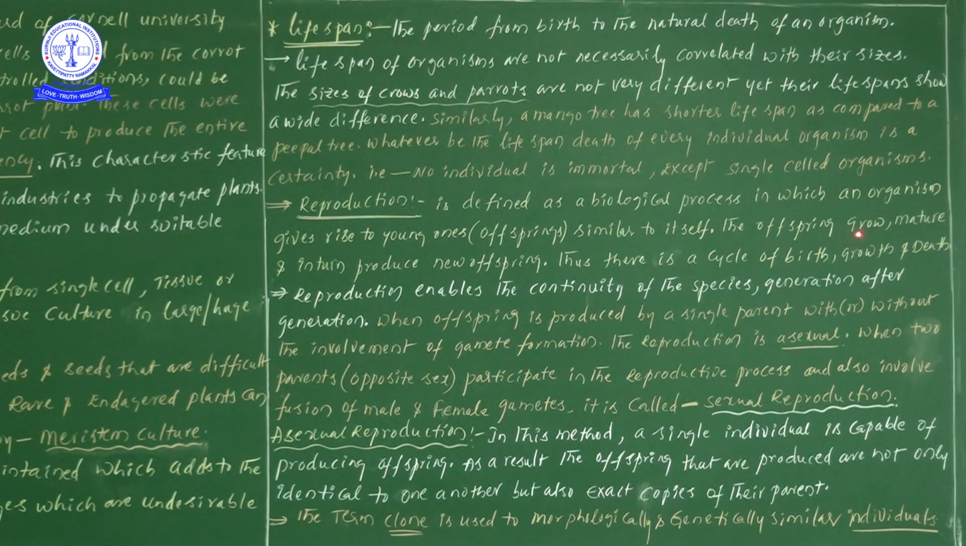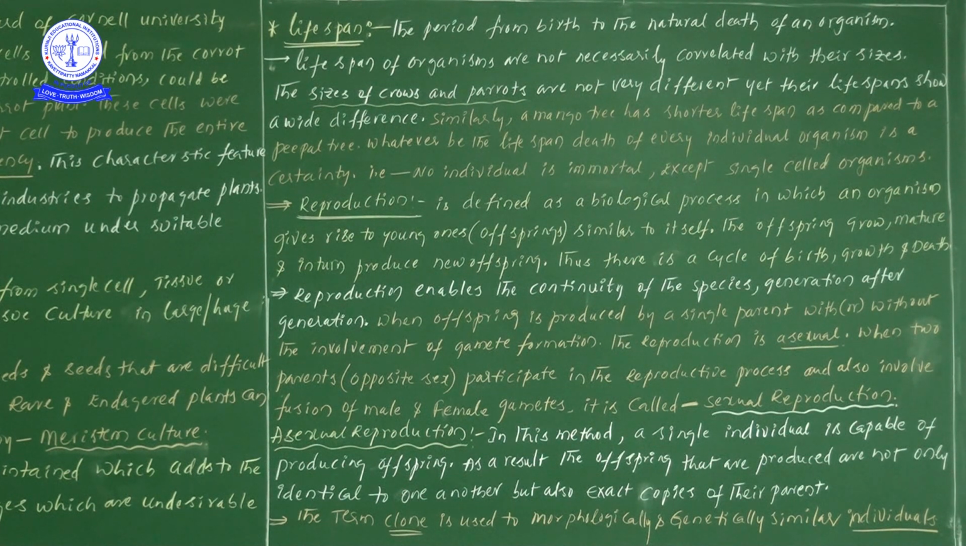Next one, if offspring grow later, what is happening now? The offspring is produced from the parent. That particular offspring grows, matures and in turn produces new offspring. So that we know very well. But it takes some more time, that is only growth and maturity.